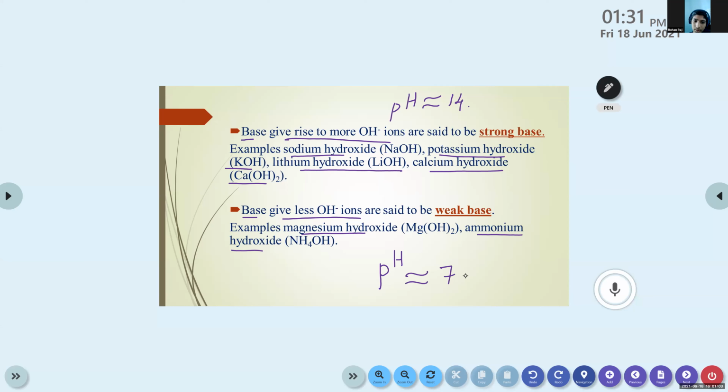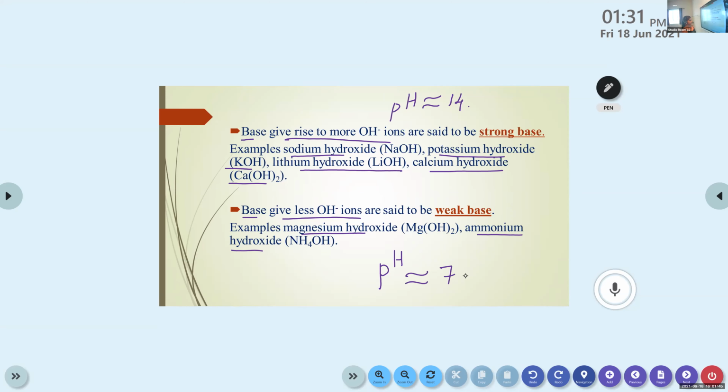Bases that give more OH minus ions are said to be strong bases. Examples: sodium hydroxide, potassium hydroxide, lithium hydroxide, calcium hydroxide.